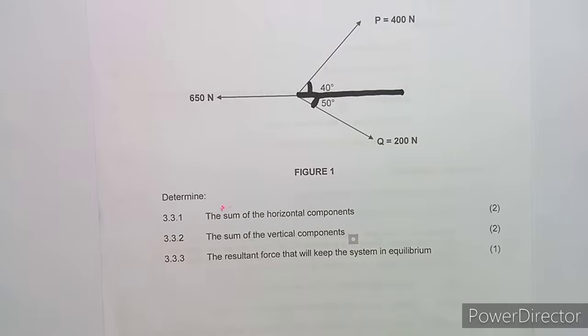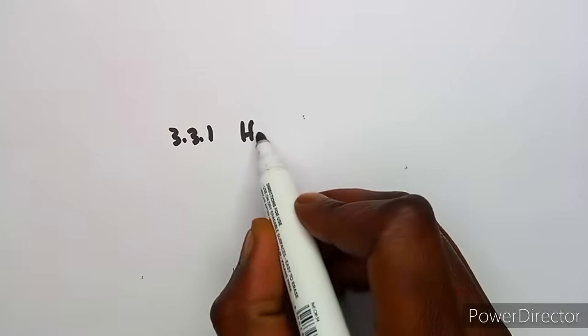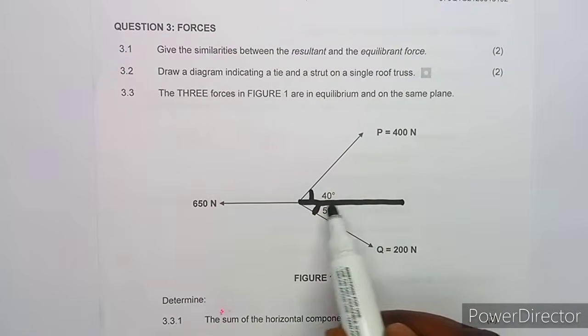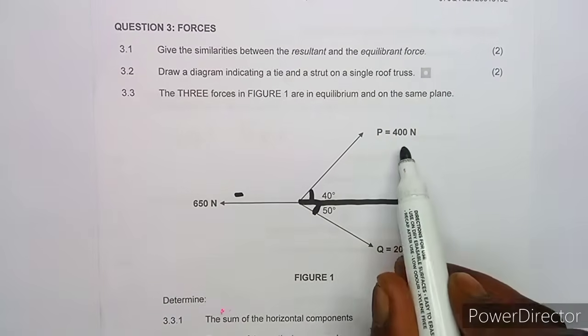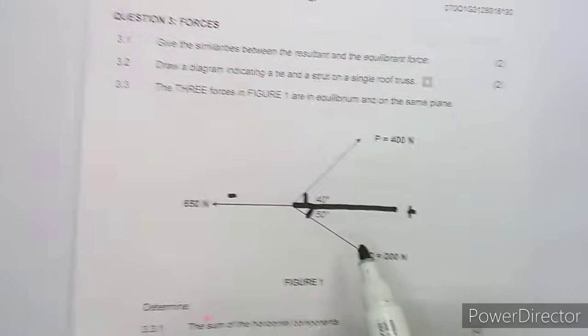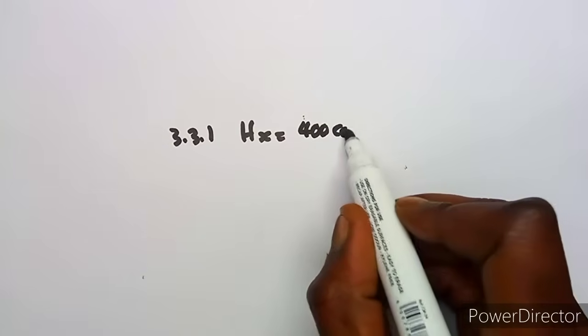Determine the sum of the horizontal components. Remember, for the horizontal component you take cos. This is on the positive and this is on the negative. So this one is going to be 400 cos 40 degrees on the positive.